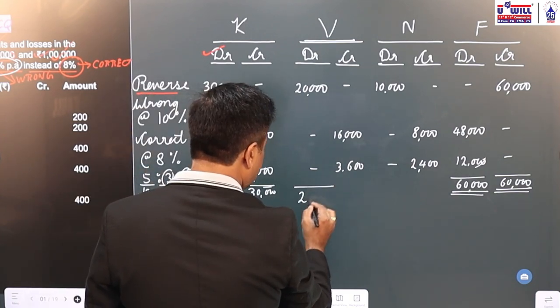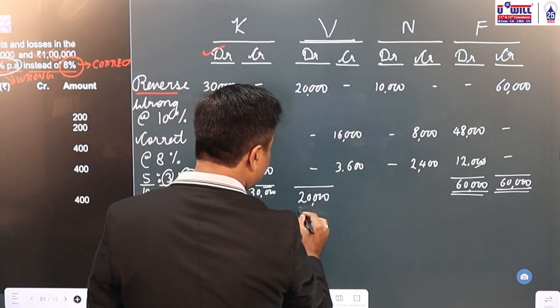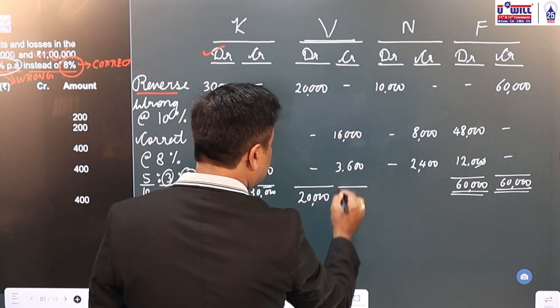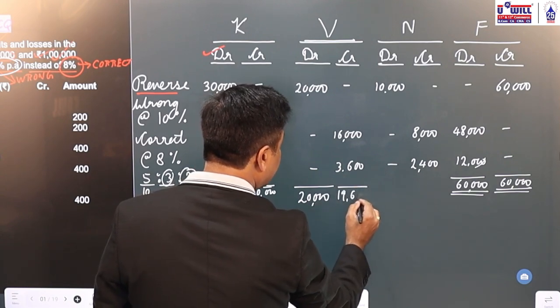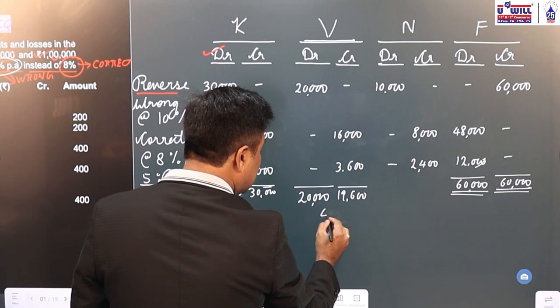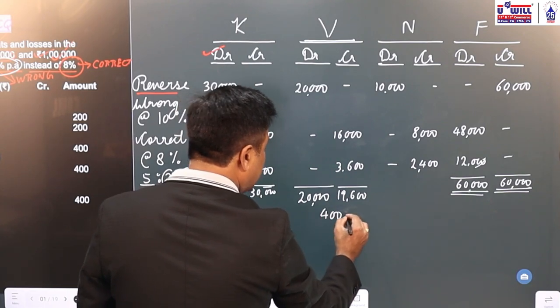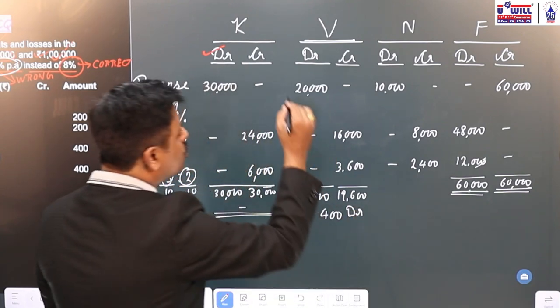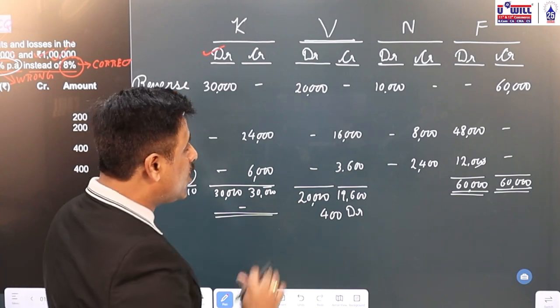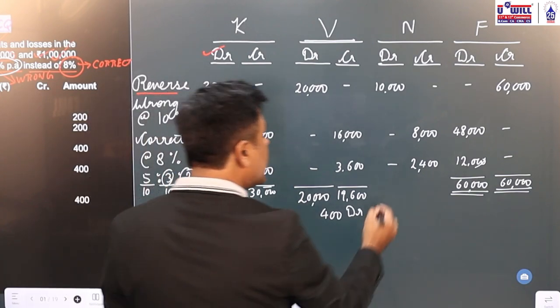Vimal's current account debit is 20,000. Credit is 19,600. Now 20,000 minus 19,600, 400. Debit amount is more. So Vimal's current account we have to debit with 400. Then obviously Nirmal's current account you have to credit with 400.